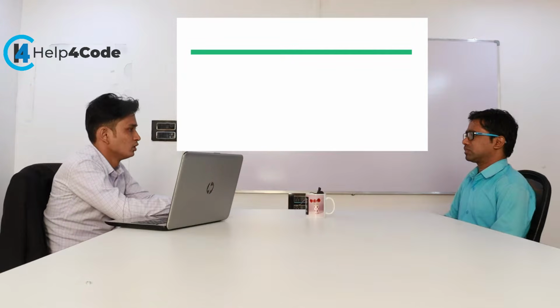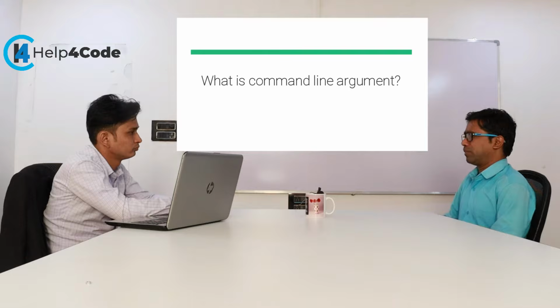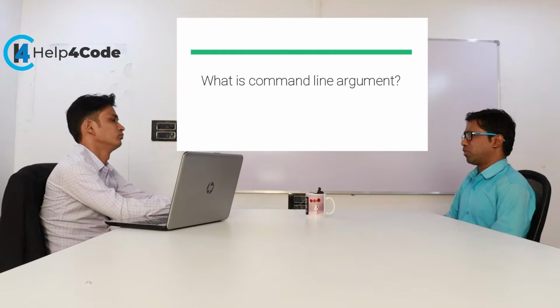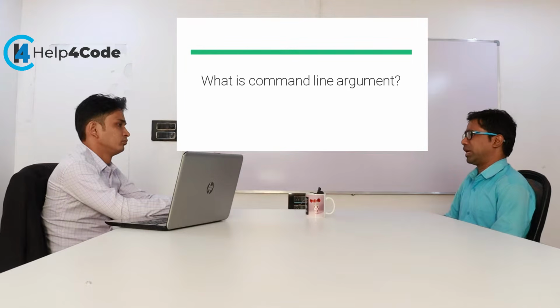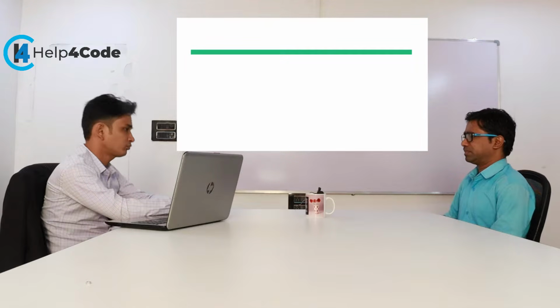Okay, what is the command line argument? Command line arguments are used when we want to pass arguments from outside the program, meaning when we want to control our program from outside. In such a case we use command line arguments. In C and C++, the main function normally does not have any parameter, but if you want to pass some parameters from outside the program, then we use command line arguments by making a parameterized main function.